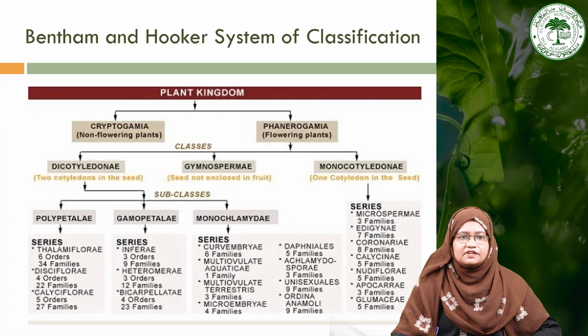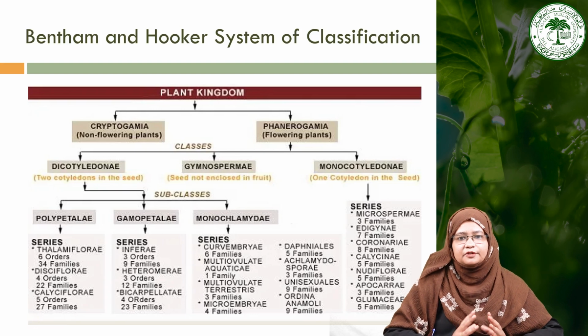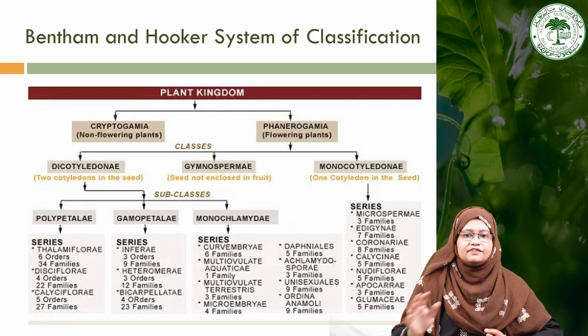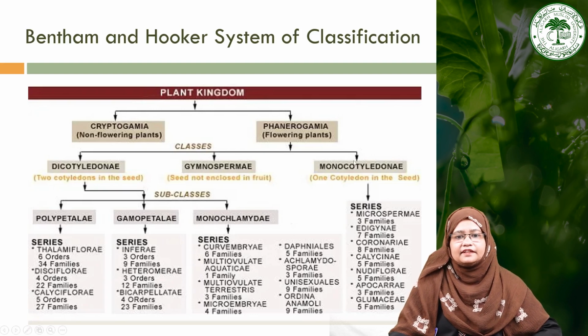Now moving towards the systematic position of this family, we start with the monocotyledons. Monocotyledons are those plants which have only one cotyledon in their seeds. Bentham and Hooker classified them into series. They did not classify them into subclasses, so monocotyledons are directly classified into series. There is no subclass in the monocotyledons.